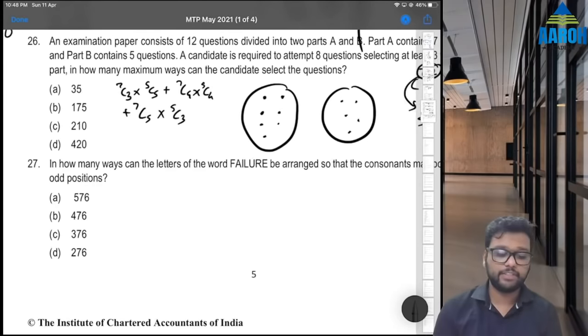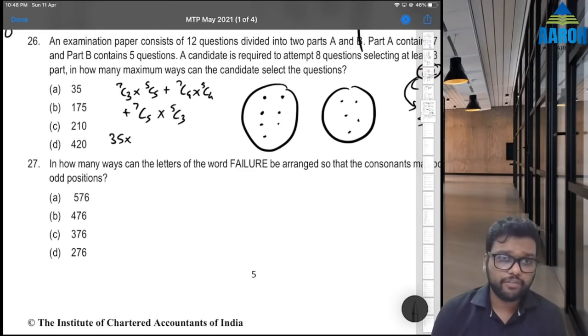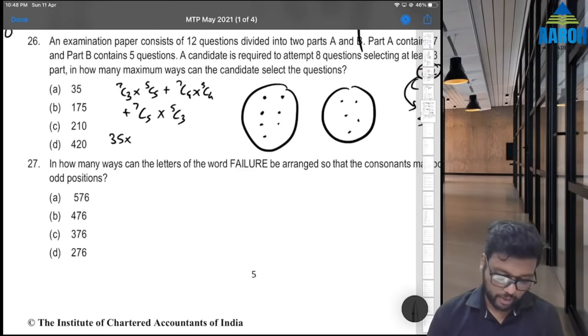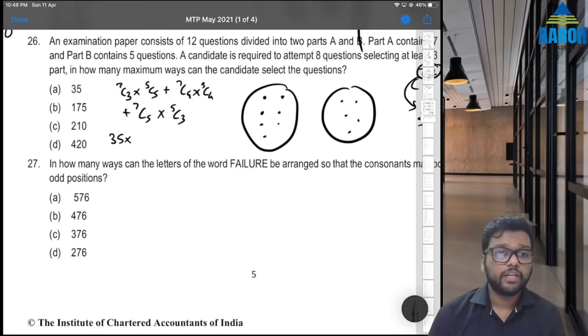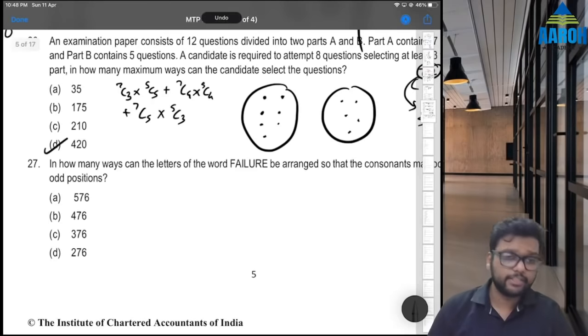Let's calculate it. 7C3 is 35 into 5C5 is 1, so 35, M plus. 7C4 is also 35 because 7C3 and 7C4 are the same. So 35 into 5C4 is 5, M plus, and 7C5 is 21 into 5C3 is 10, M plus. If we press MRC, we get 420. 420 is the correct answer.